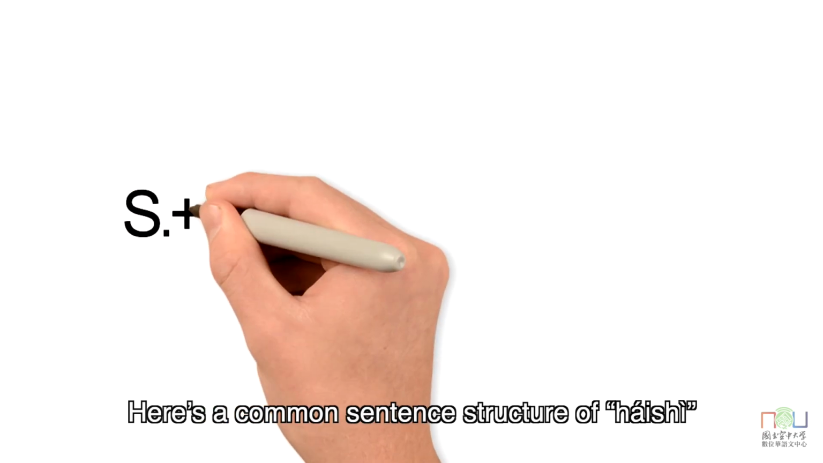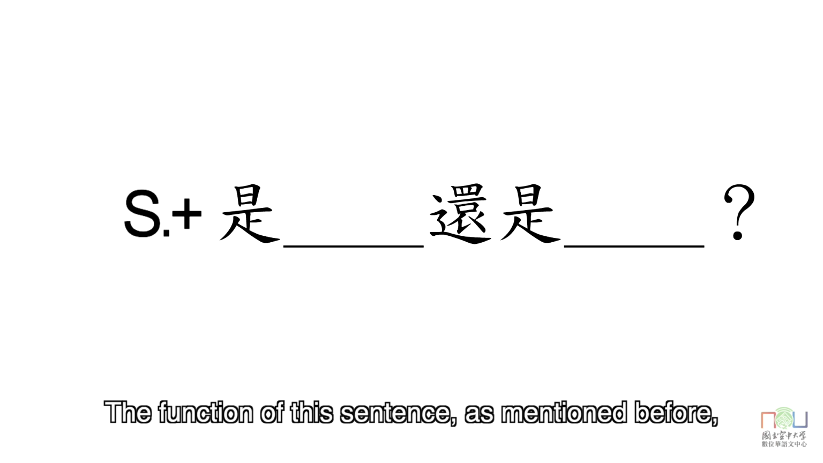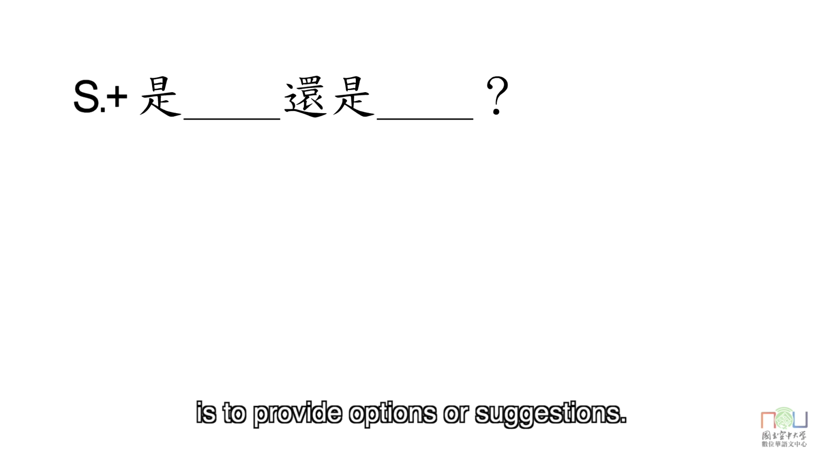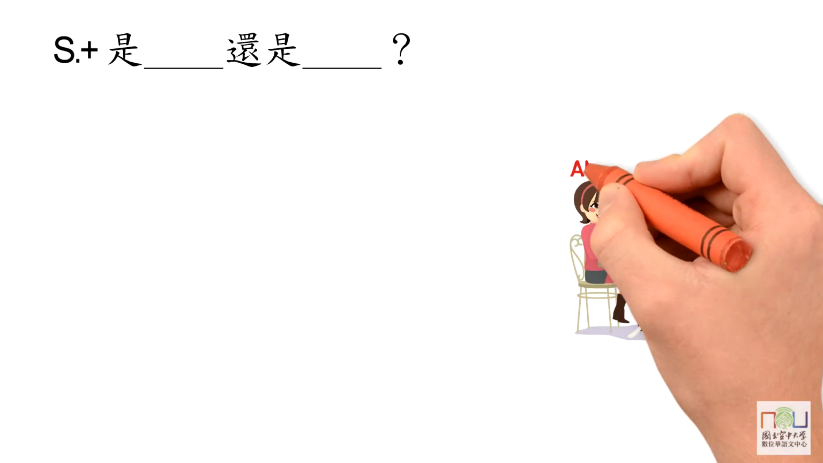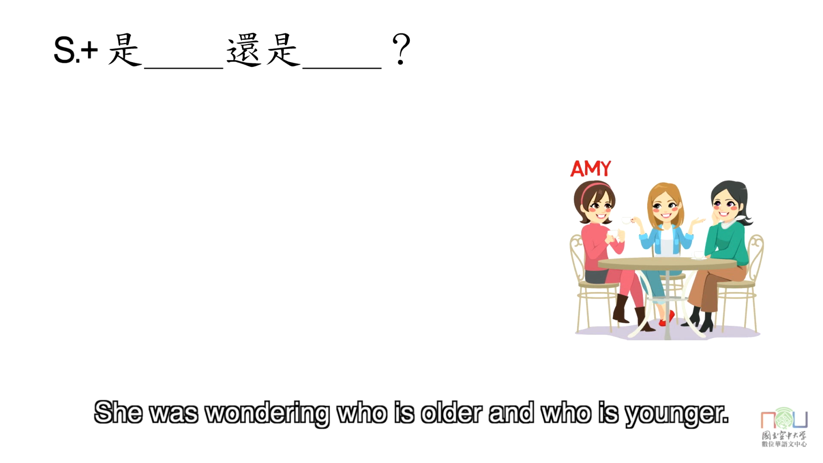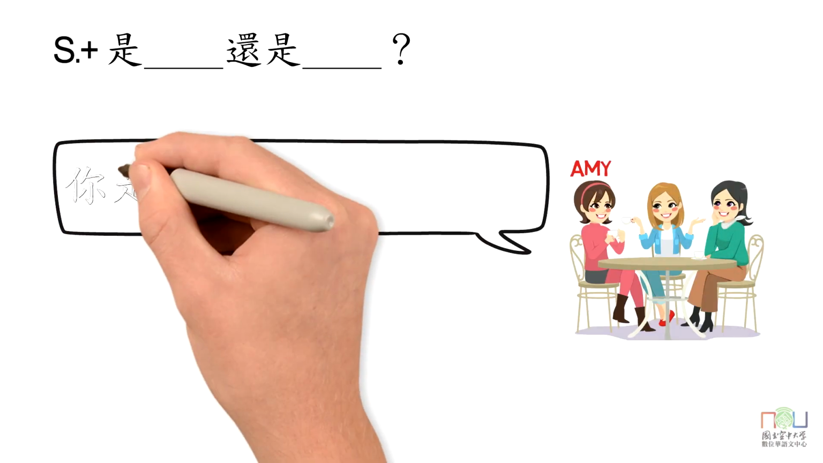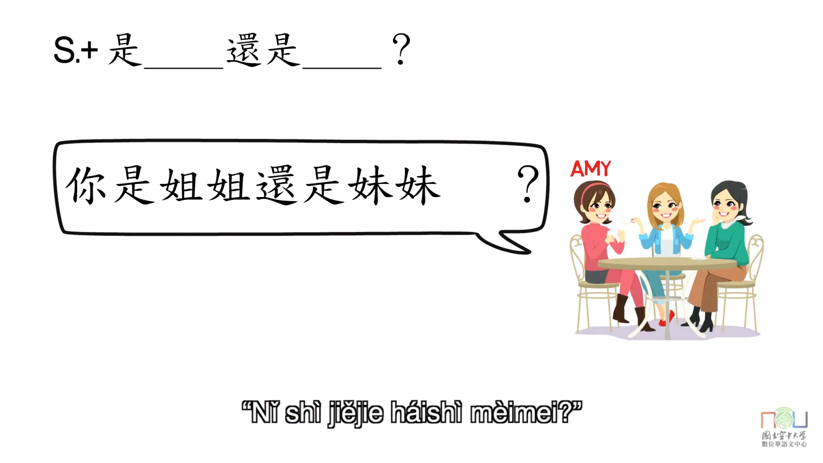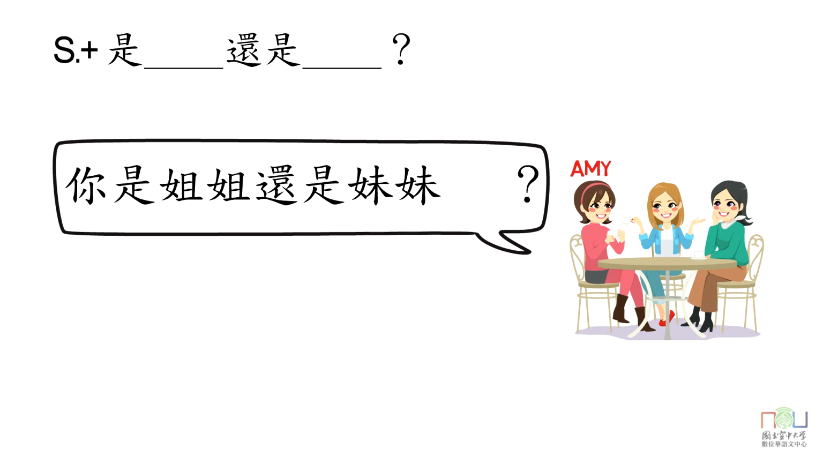Here's a common sentence structure of 还是: subject plus 是 ... 还是 .... The function of this sentence, as mentioned before, is to provide options or suggestions. Let's take a look at some examples. Amy met two sisters for the first time. She was wondering who was older and who was younger. So she could ask, 你是姐姐还是妹妹? Are you the older sister or the younger sister?